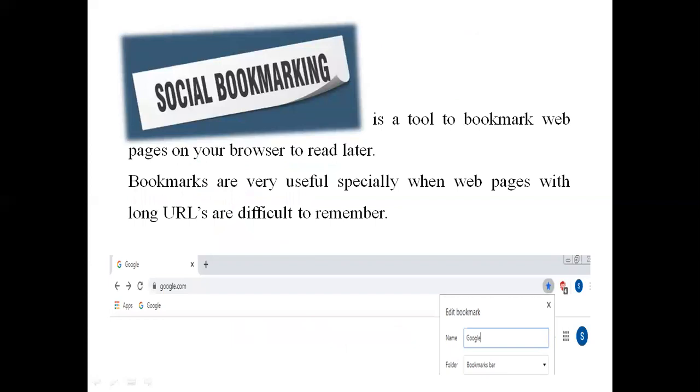Social bookmarking. It is a powerful tool in promoting a website. It is very useful for off-page SEO optimization. Social bookmarking is the bookmarking a web page on your browser to read later. Bookmarks are website links that are stored for future references. They are very useful, especially when web pages with long URLs are not easy to remember.